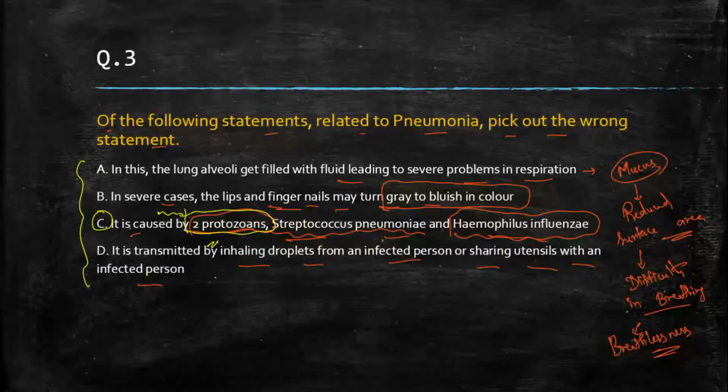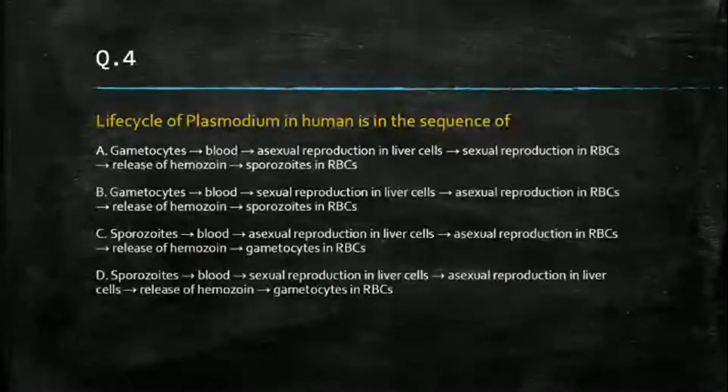Of the following statements related to pneumonia, pick out the wrong statement. A, the lung alveoli get filled with fluid leading to severe problems in respiration. B, in severe cases, the lips and fingernails may turn gray to bluish in color. C, it is caused by two protozoans, Streptococcus pneumoniae and Haemophilus influenzae. D, it is transmitted by inhaling droplets from an infected person or sharing utensils with an infected person. Here, the correct answer is this one, right? Okay, next question, question number 4.